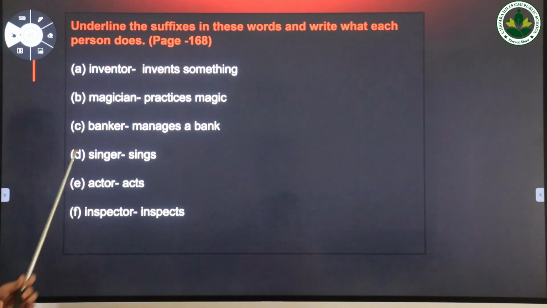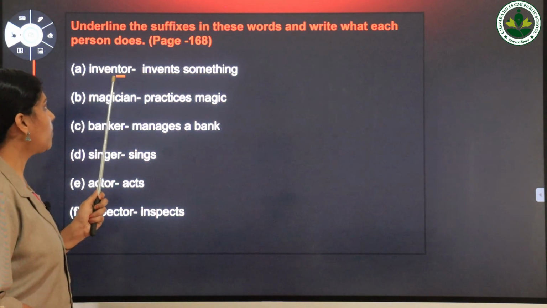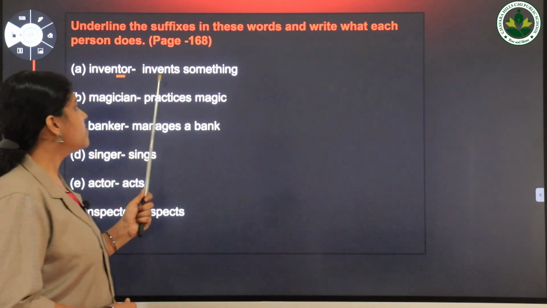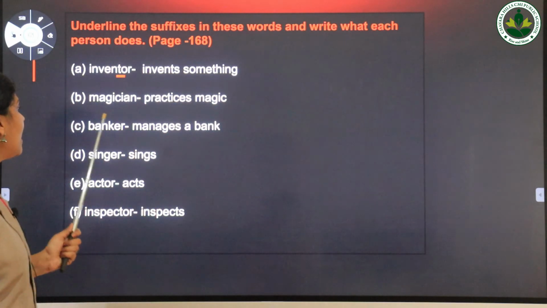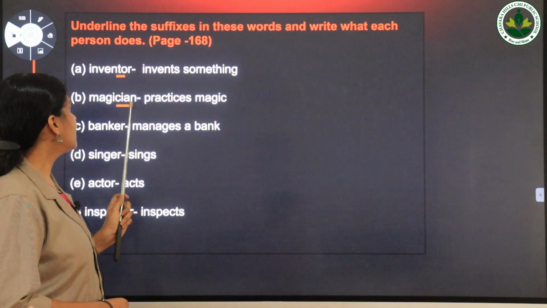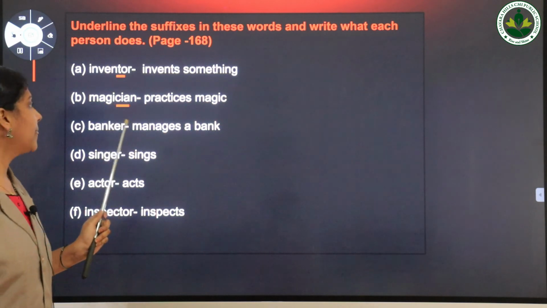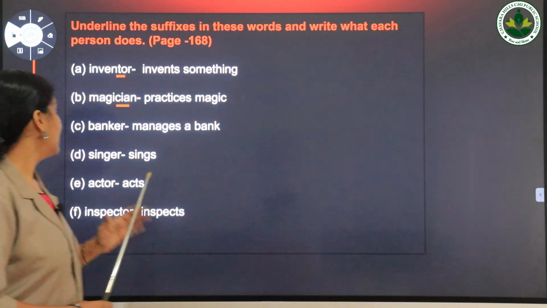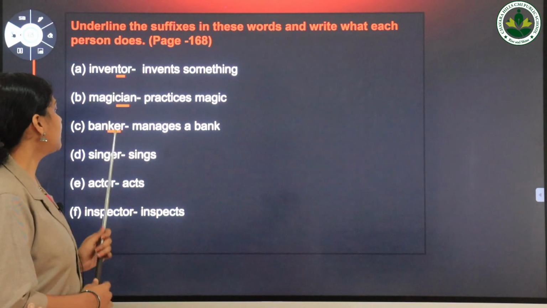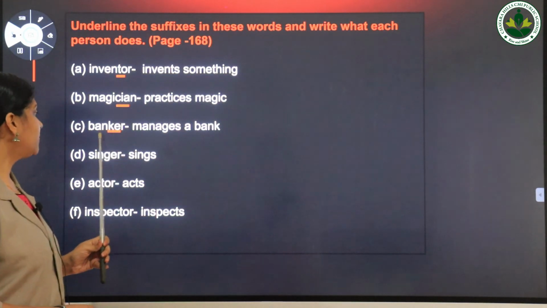Look at the first one, inventor. Here the word inventor is formed by adding the suffix or to the word invent, and it means invent something, find something. Next one, magician. Here the suffix ian is added to the word magic, and it means practices magic. Next one, banker. It means manages a bank, and the word banker is formed by adding the suffix er to the word bank.